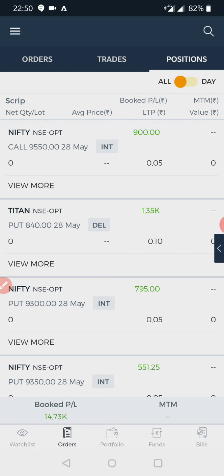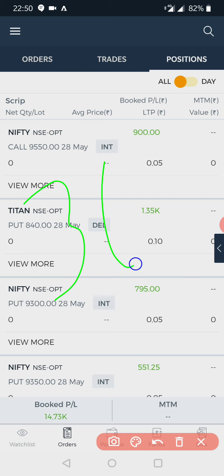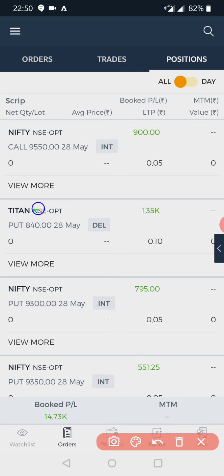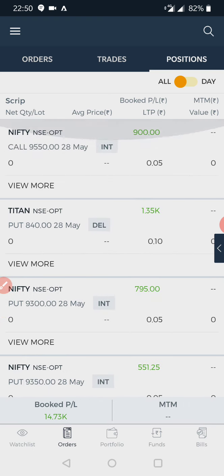So in total for this month I made a profit of 30,000 rupees, with a capital of 3 lakh rupees. So it is almost 10% I earned on my income itself.